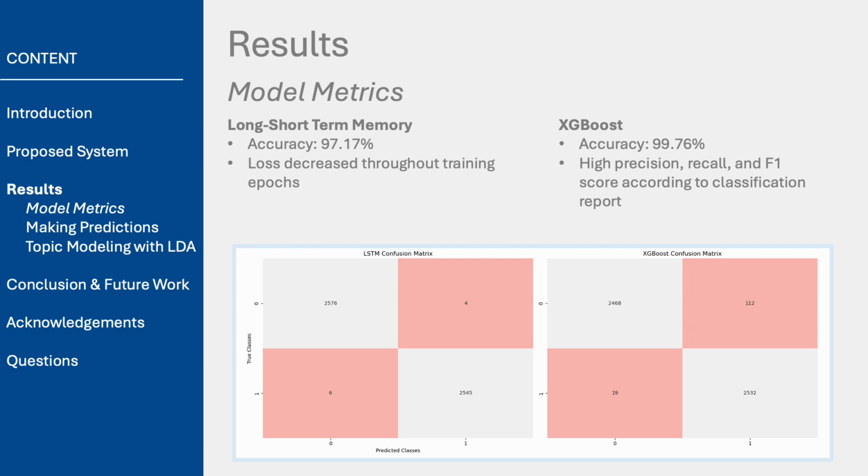To help visualize these metrics, we have included the confusion matrices for each model. These matrices provide the number of true positives, true negatives, and false negatives, offering a clear picture of how each model performed in categorizing articles as either true or fake.